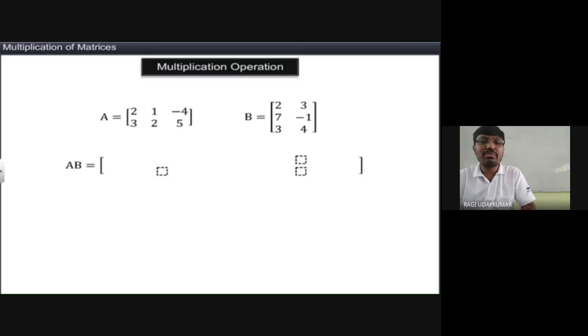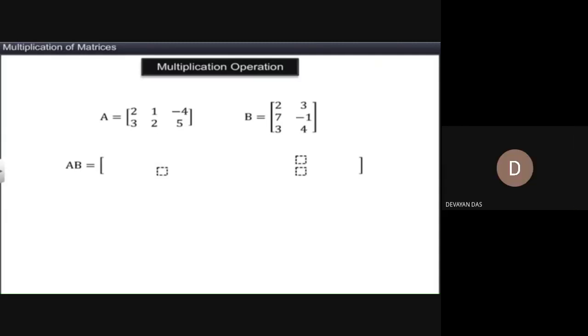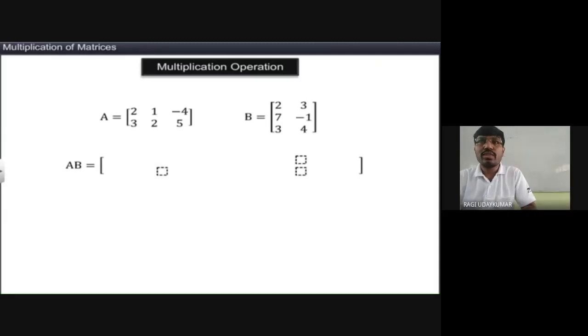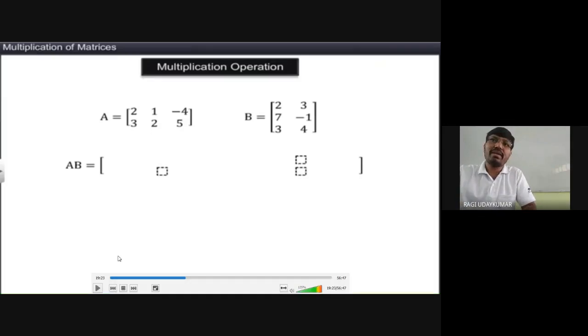Next, for the resultant matrix, combine the number of rows of the first matrix with the number of columns of the second matrix. How many rows does the first matrix have? 2. How many columns does the second matrix have? 2. The resultant matrix will be a 2 by 2 matrix. Now, what do you get in the first place?